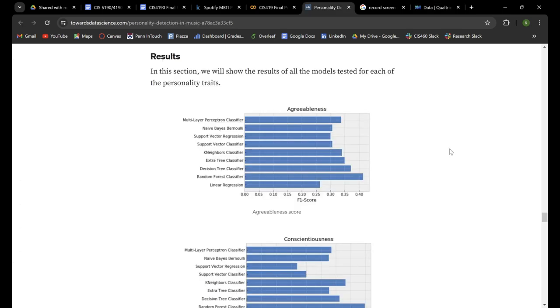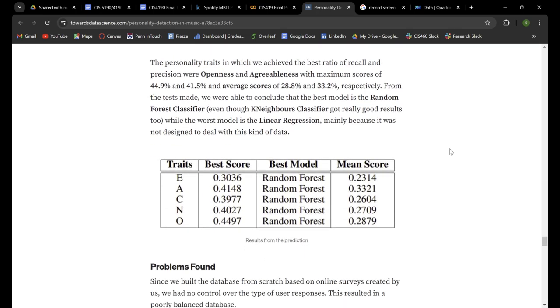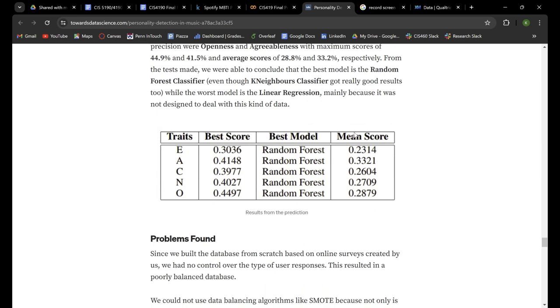Our second contribution lies in the improvement in the methodologies over the article Personality Detection in Music that I talked about earlier. Here you can see the results found in their experimentation where they tried to train multiple machine learning models to try and find the big 5 personality traits of a respondent based off their musical tastes. Looking at the averages across their models, we can see that their mean scores lie around the 25% range, with their best scores lying around the 40% range. In contrast, our models have about a 70% accuracy in predicting independent MBTI values, and when it comes to overall MBTI values, we have about a 25% chance of predicting that.